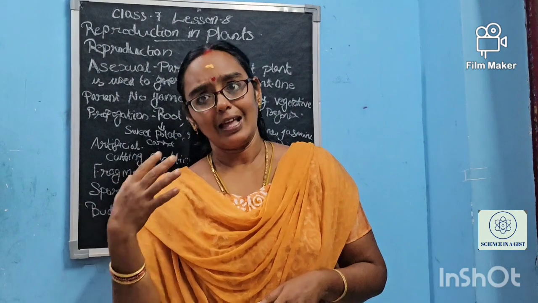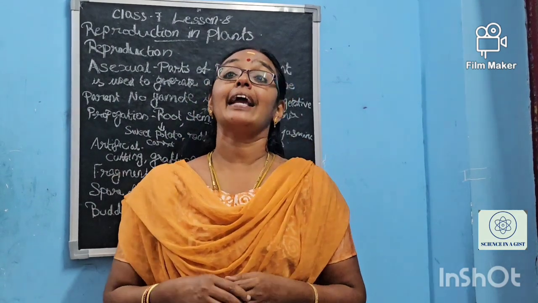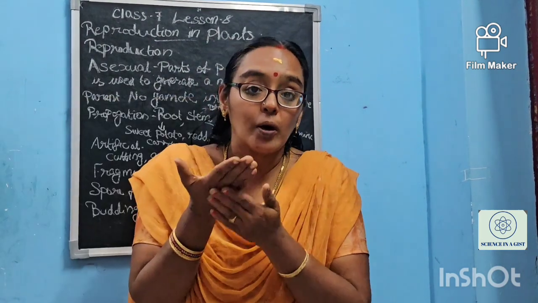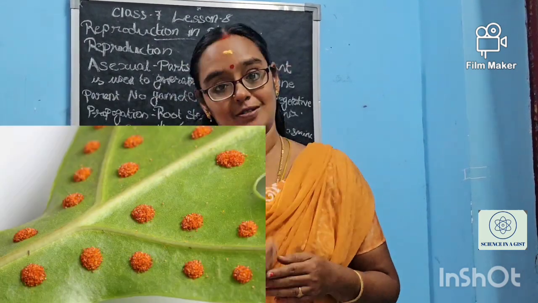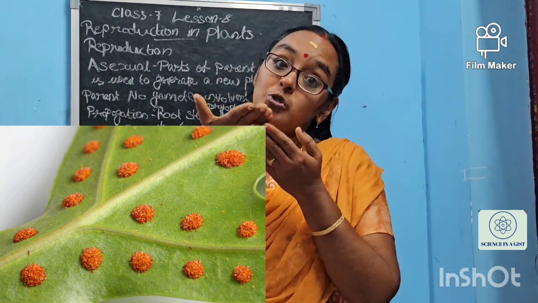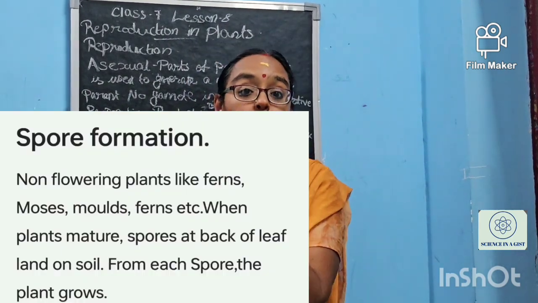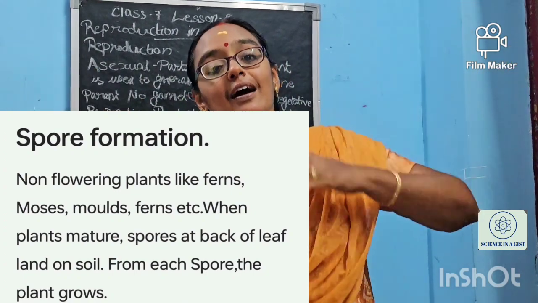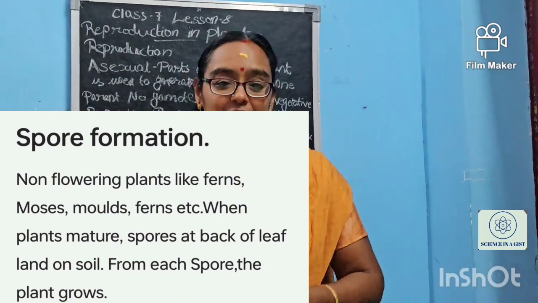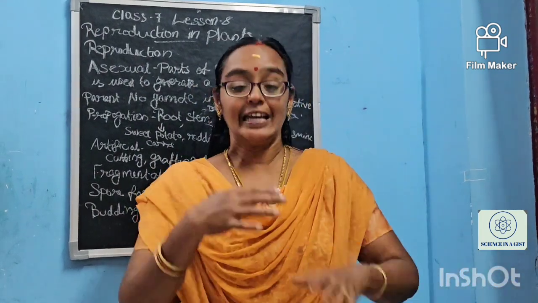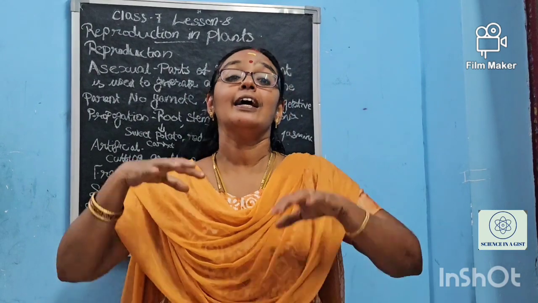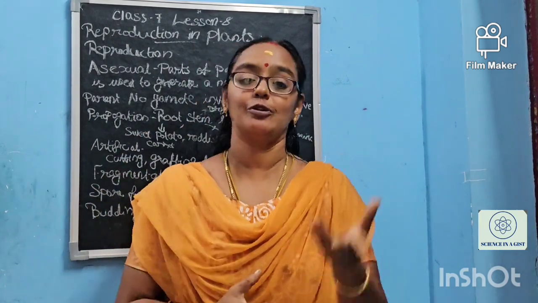Okay. In the case of fungi also, and in the case of some plants like ferns, there will be something below the leaf. It is the spores. When the spores also get matured, in the case of plants, what will happen? The spores will be detached from that and will be moving along with the wind. And when they fall in some places, if it is cool and it is proper condition for them to grow, they will grow.